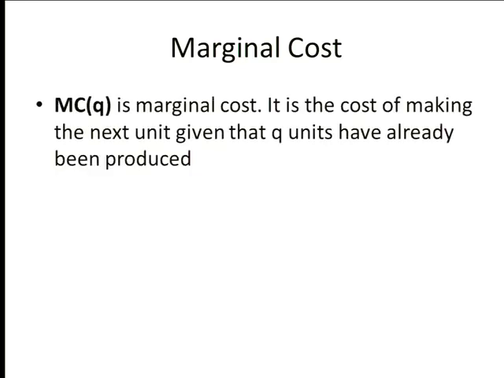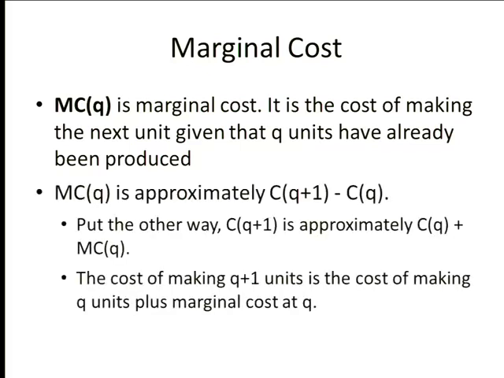Marginal cost, the last new one. There are a lot of ways to define it. If you do not like the calculus, you'll go this way: it is the cost of making the next unit given that Q units have already been made. It depends on Q, so it's MC of Q, not MC. It is a function. Generally, we think of it as sloping upwards, and that may be good enough for the purposes we have in our class.